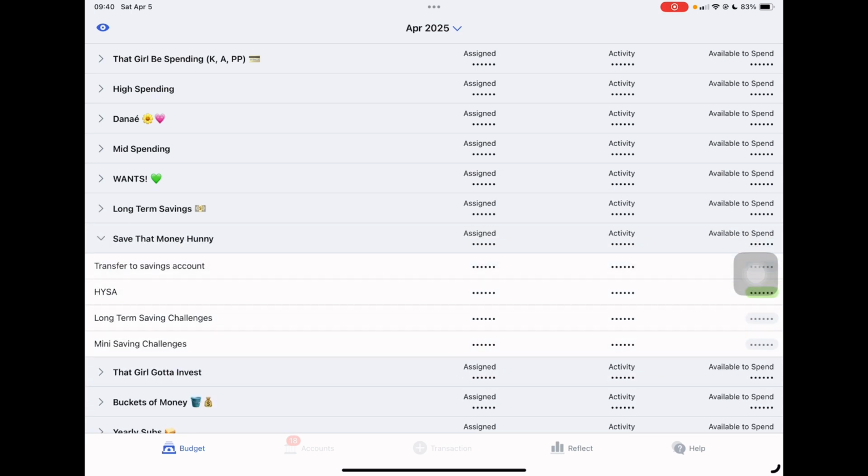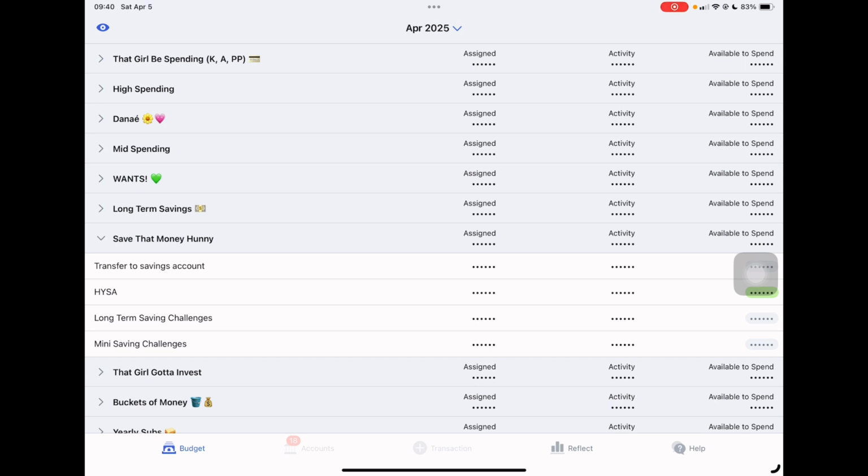Save that money, honey, is basically a transfer to my savings account. So with YNAB, they subtract and deduct everything. So I literally transfer money from this account to my high yield savings account, which is my Ally account. And with that, then I'll put it into my high yield savings account.